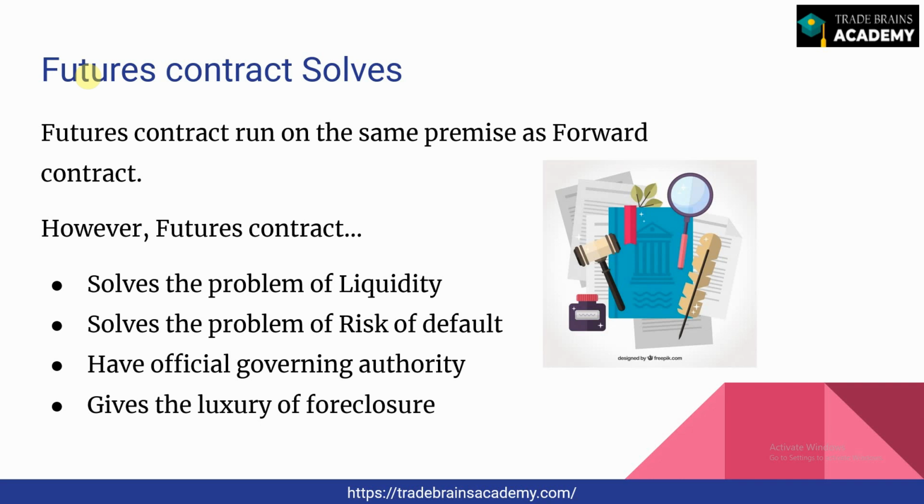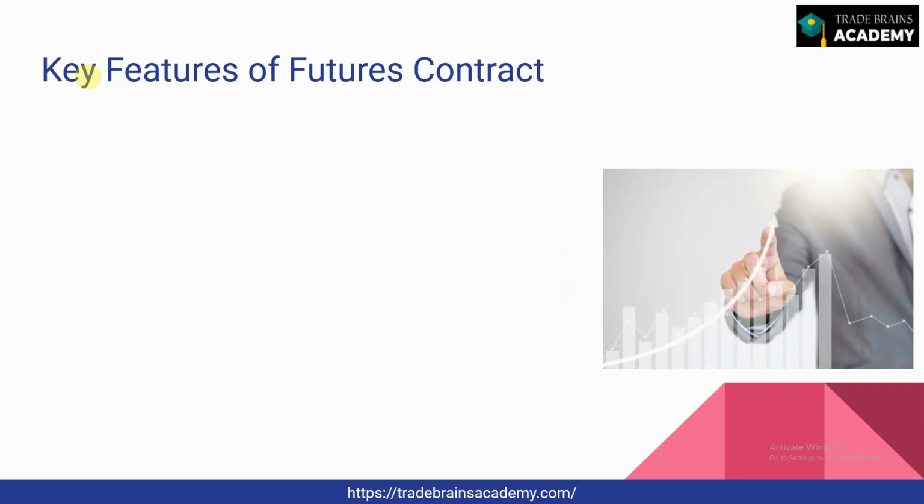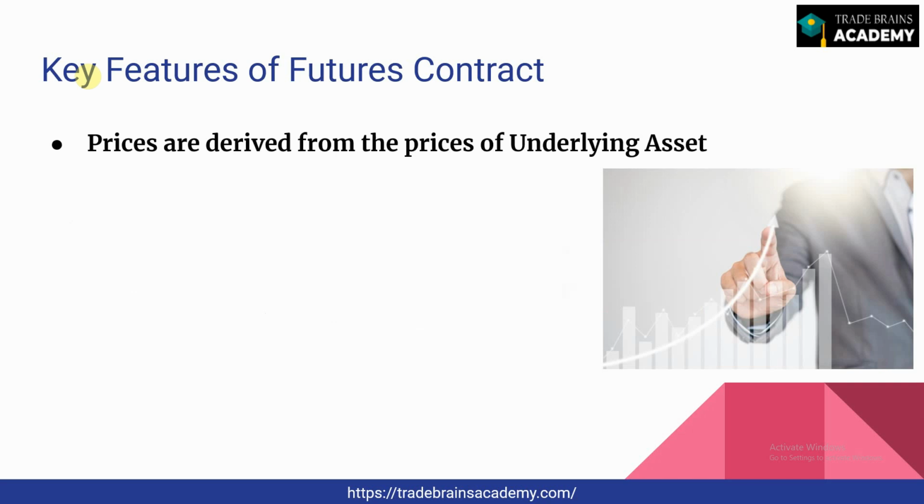So this is how futures contracts solve the problems faced by forward contracts. Now, what are the key features of a futures contract? The first is that the prices are derived from the prices of the underlying asset. For example, if I want to trade Nifty futures, the underlying asset is the Nifty 50, and the movement of the Nifty 50 decides the price of the futures contract. This is how the prices are derived from the underlying asset.